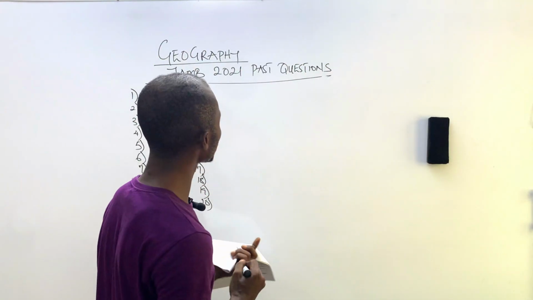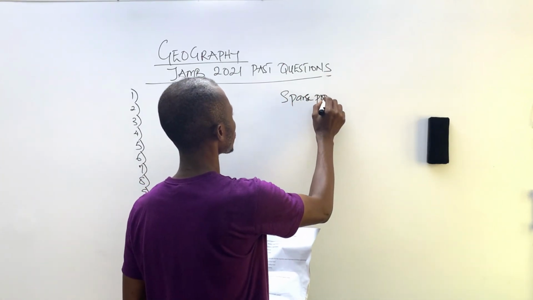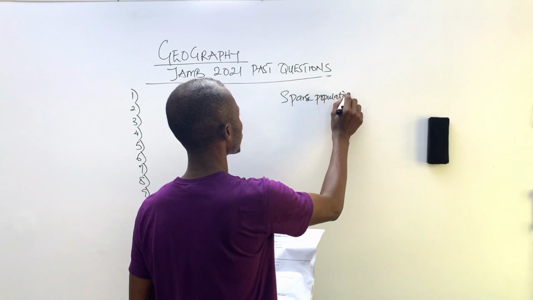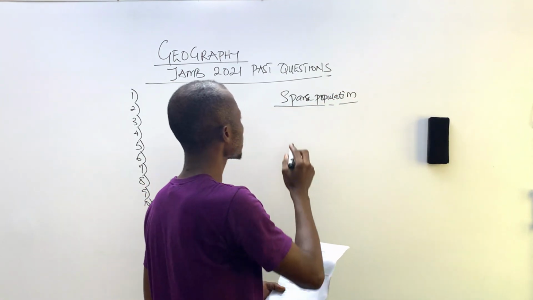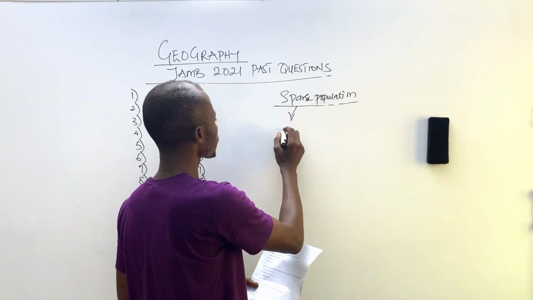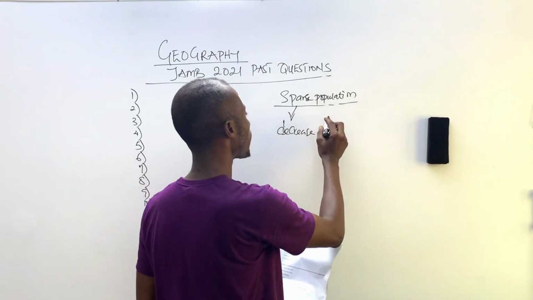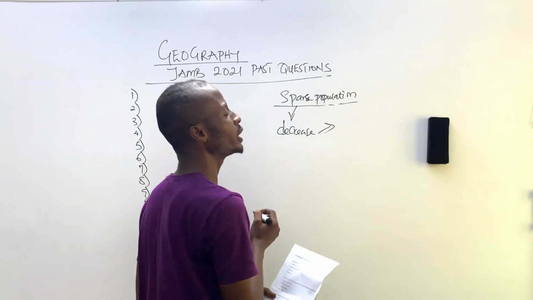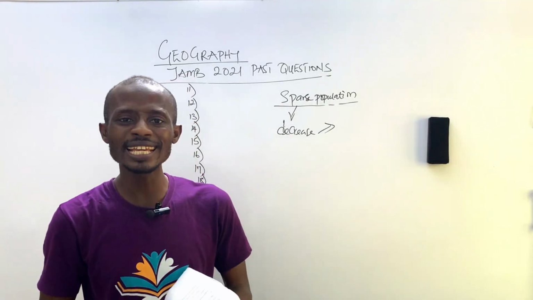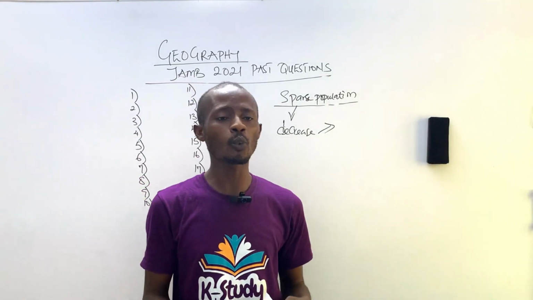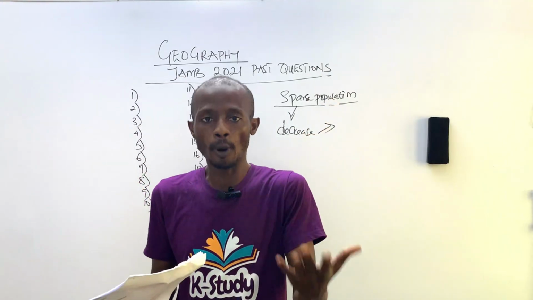Yes, sparse population. We're talking about sparse population. What does sparse population rightly mean? Sparse population rightly means a decrease in population. The word sparse means decrease. Decrease in the amount of population in a particular locality, particular state, particular country. When there is a decrease in that, it gives us a sparse population.